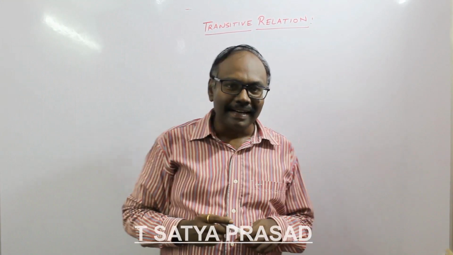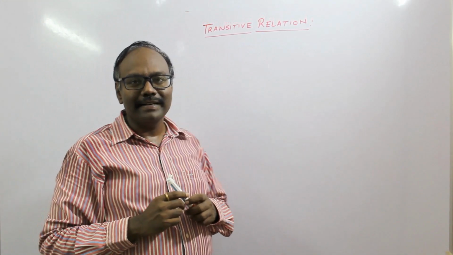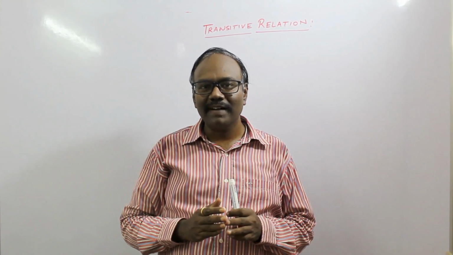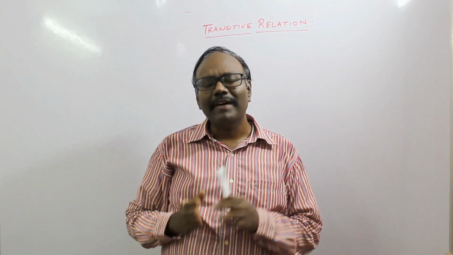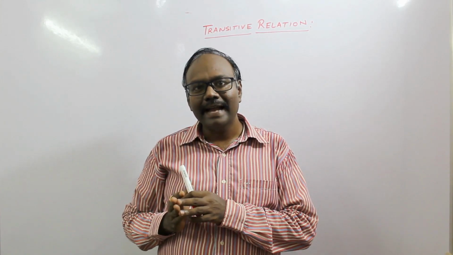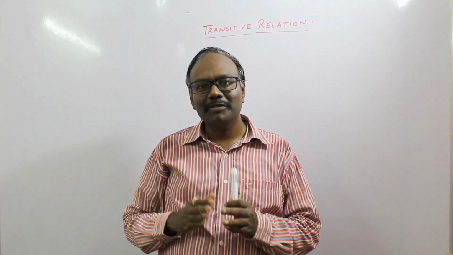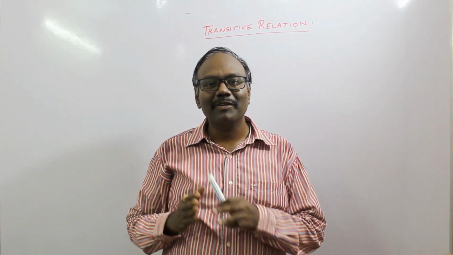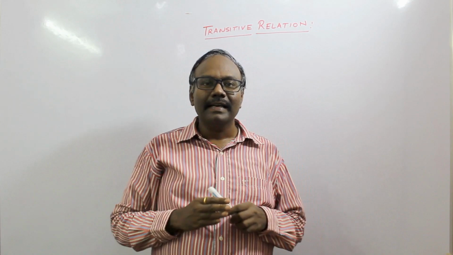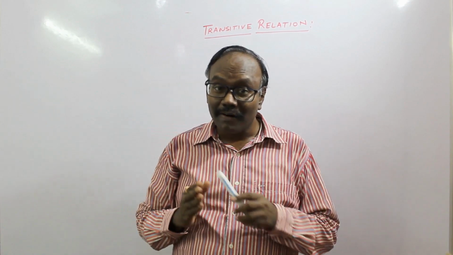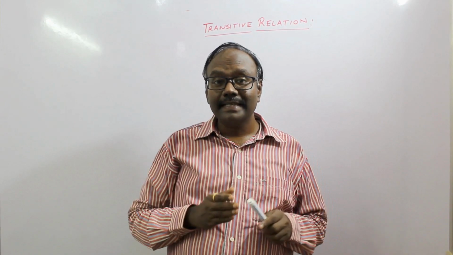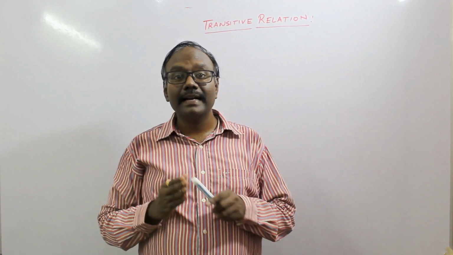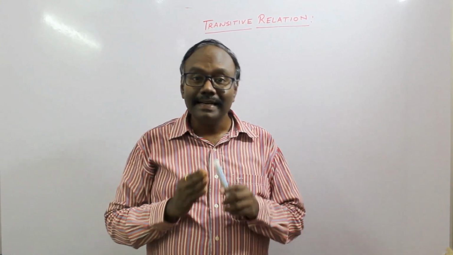Let us see what is a transitive relation. In the transitive relation, a relation R is said to be transitive if the ordered pair x comma y belongs to R, y comma z also belongs to the same R, and this implies that x comma z also belongs to R. Then we say that it is a transitive relation for all x comma y comma z belonging to set A. So if R is a transitive relation on set A, then if x is R related to y and y is R related to z implies x is R related to z, then we say that R is a transitive relation.